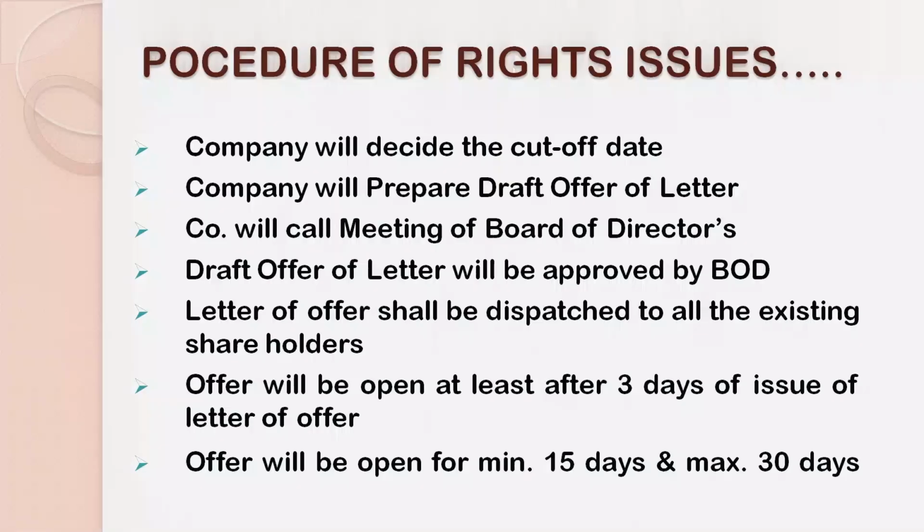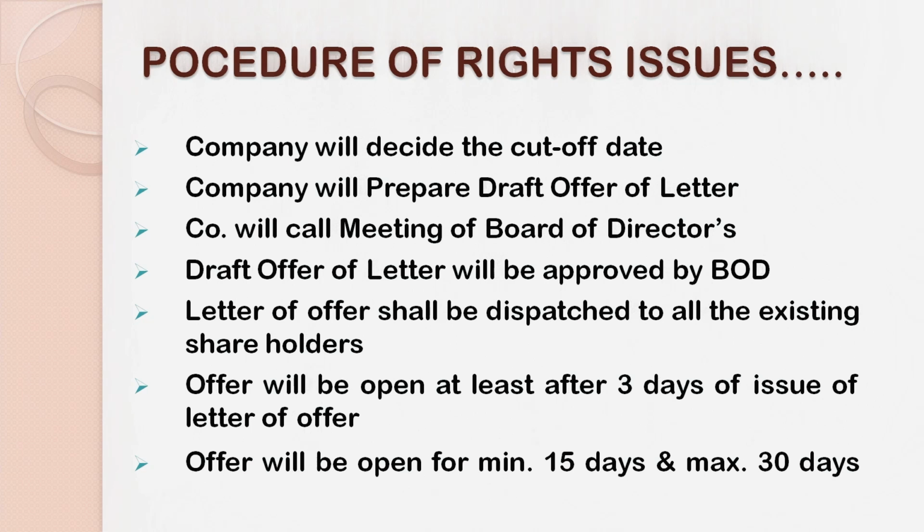Now, let us discuss in brief the procedure of rights issues, what the company is supposed to do step by step if it is willing to offer rights issues. Point number 1, the company will decide the specific cut-off date for the rights issue. Then the company will prepare a draft offer letter. That means this is not the final offer letter.